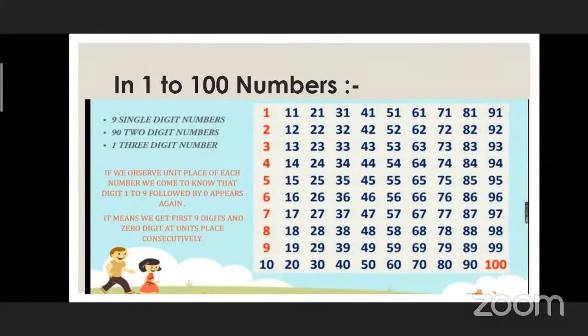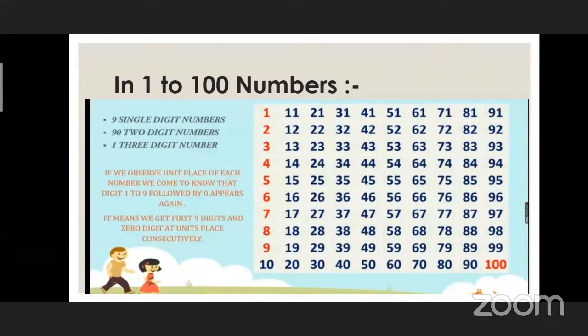If we observe the numbers from 1 to 100, we come to know that there are 9 single digit numbers. You should remember these numbers. Which are they? 1, 2, 3, 4, 5, 6, 7, 8, 9. Yes, very good.